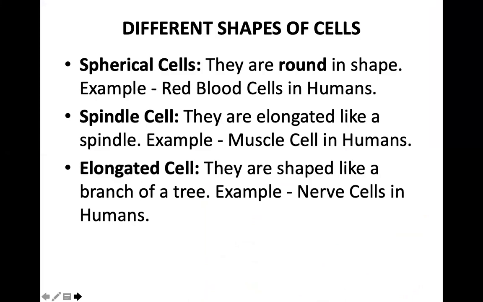The shapes of the cells can thus be spherical, for example, the RBC. A spindle cell, that is a smooth muscle cell, is an elongated cell. Some cells are shaped like a branch of a tree, for example, a nerve cell in humans.